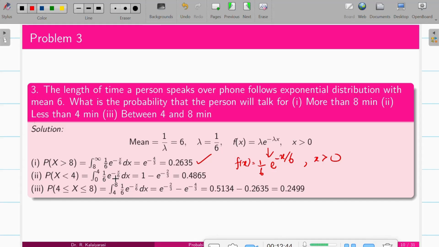So it is integral 0 to 4 of f of x dx, and with the upper limit minus lower limit we find the corresponding answer. And if it is between 4 and 8, the limits of the integration are 4 to 8 of f of x dx. Perform the integration and apply the upper limit minus lower limit, and you will find the answer.